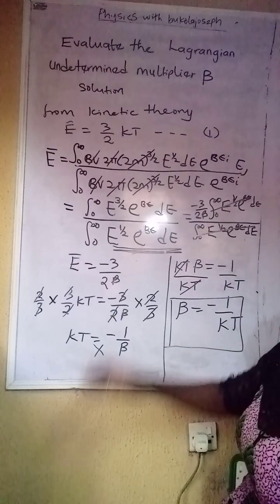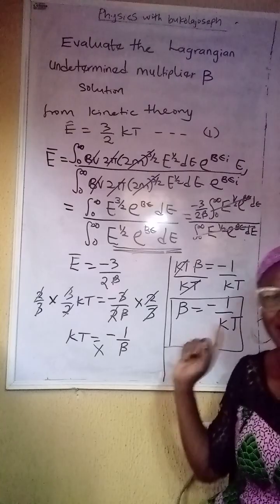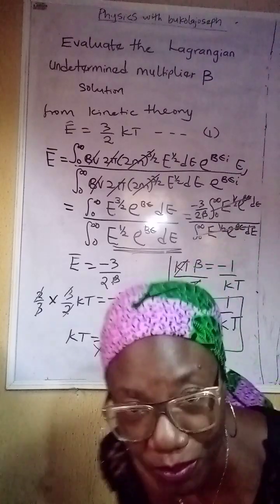So this is the Lagrangian undetermined multiplier.